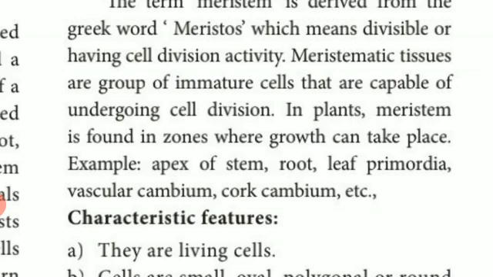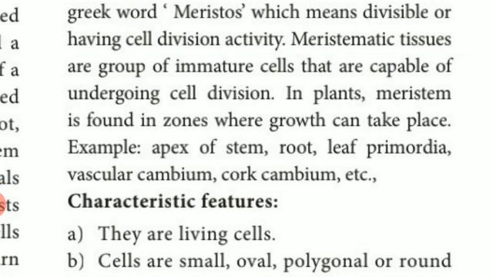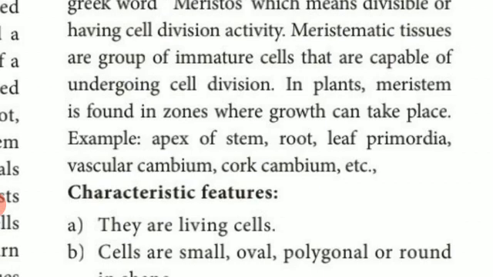Vascular cambium: the vascular bundle consists of the vascular cambium. The vascular bundle is a bundle of xylem and phloem. And cork cambium always carries out secondary growth. Wherever secondary growth occurs in the plant, it is because of the presence of meristematic tissue, the cork cambium being produced.